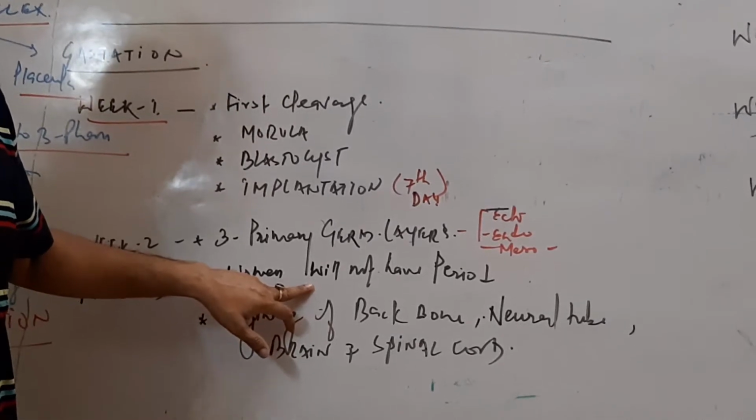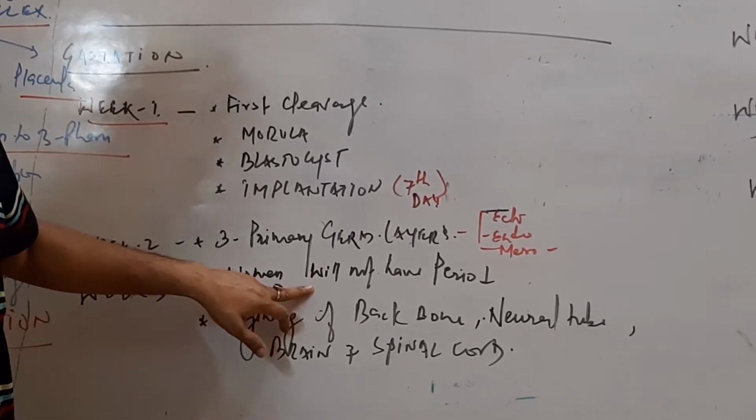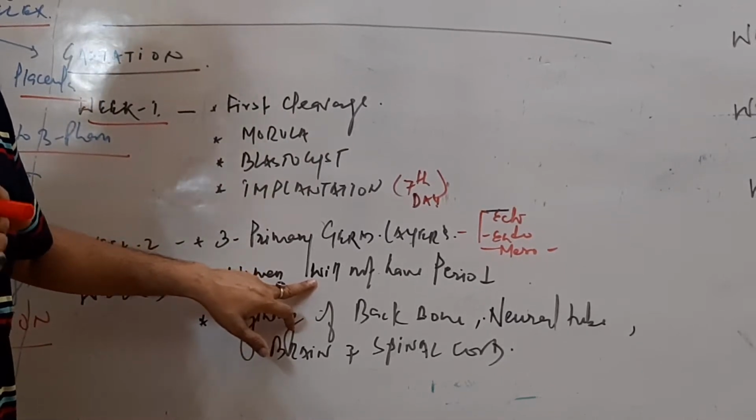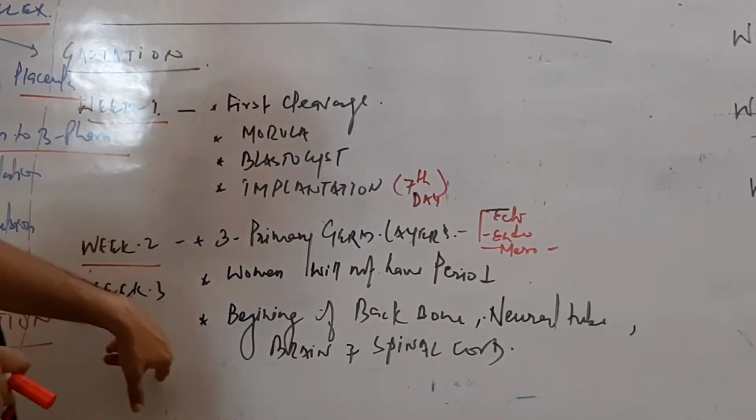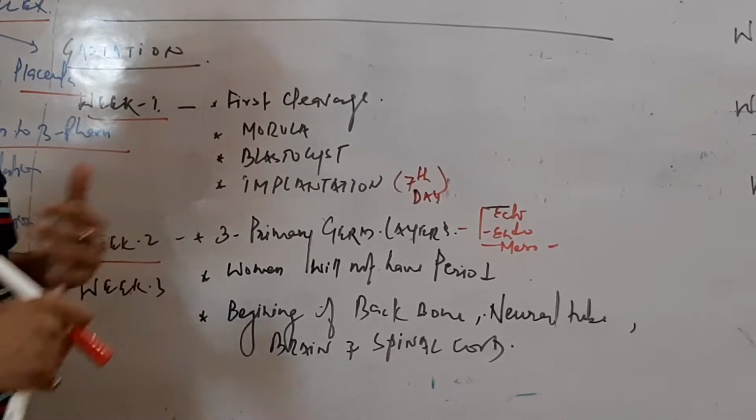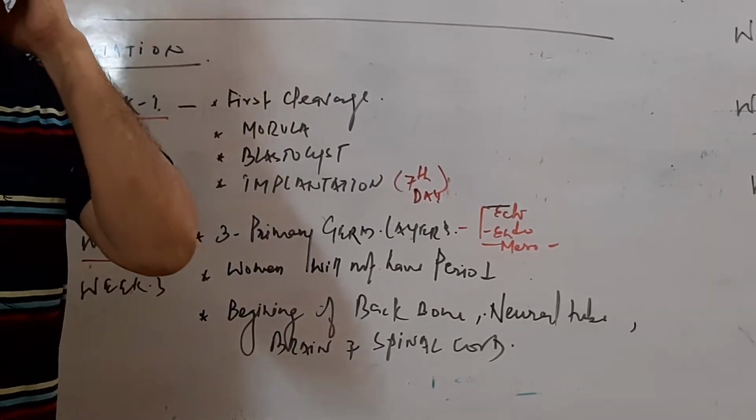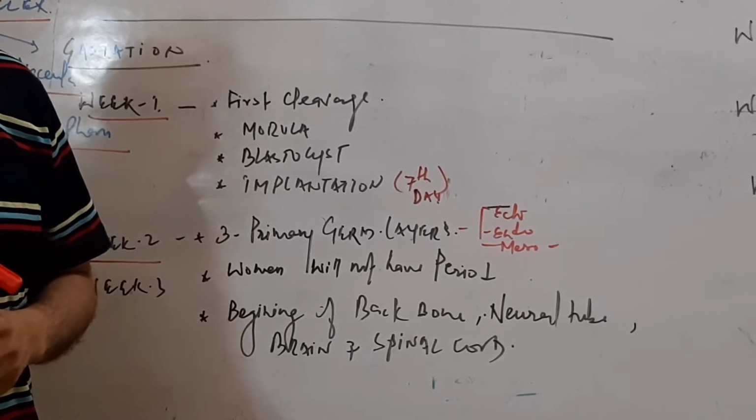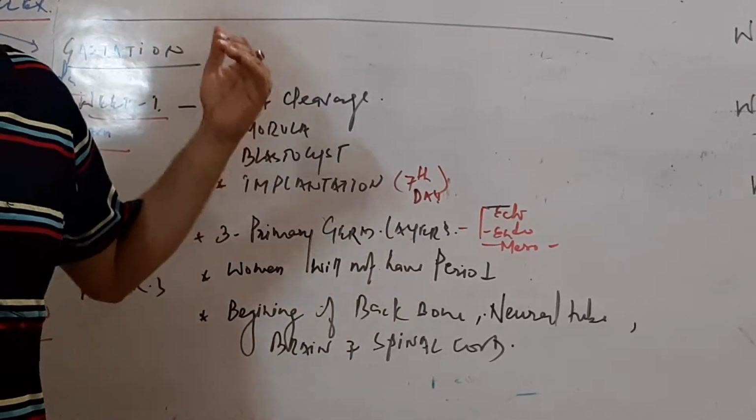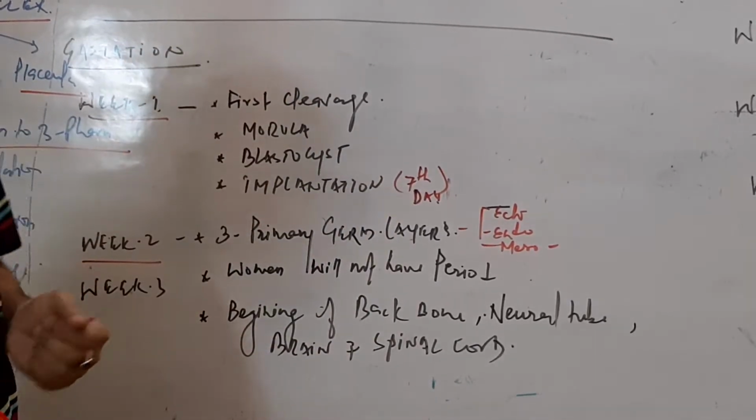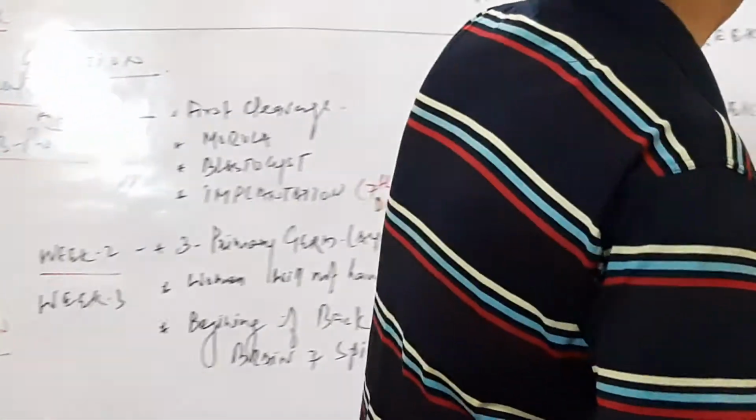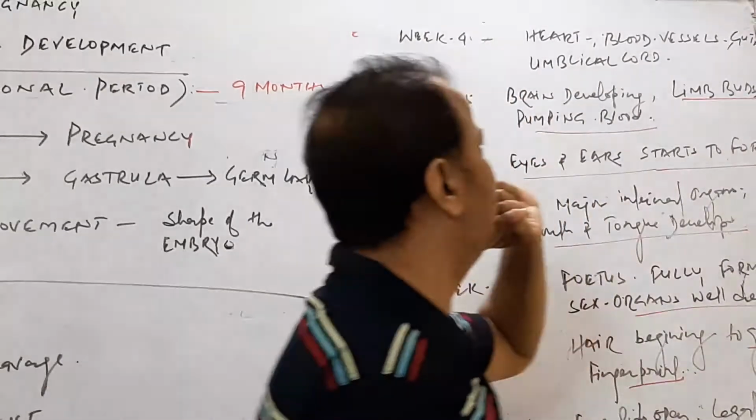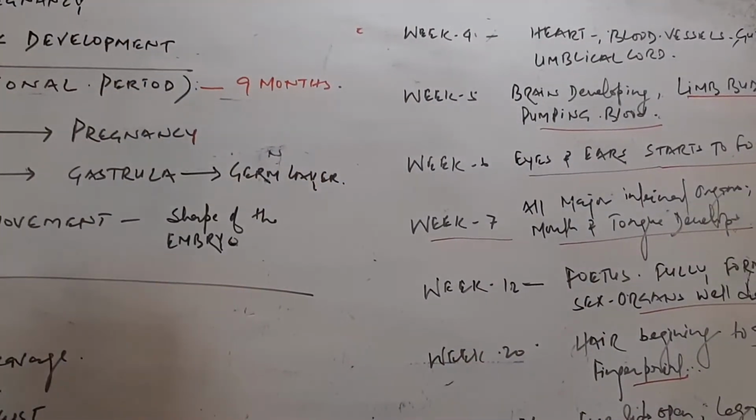In this and the third week, women don't show their period. So menstruation stops, no blood comes out, and this is a sign of pregnancy. During the third week, the beginning of the backbone forms and cephalization starts, so head or brain formation takes place, as well as the spinal cord. Now in the fourth week, the heart and blood vessels are formed, as well as the umbilical cord.